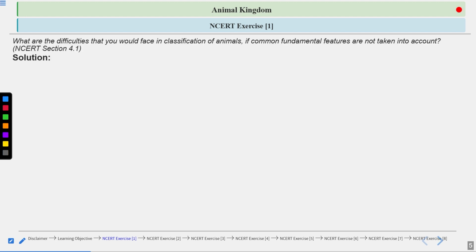So this was our question: what are the difficulties that you would face in classification of animals if common fundamental features are not taken into account?